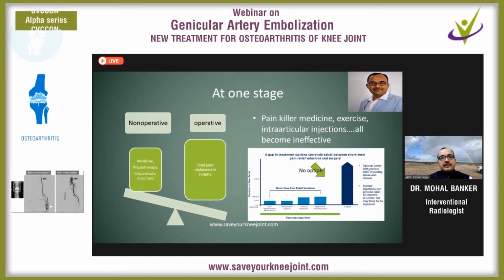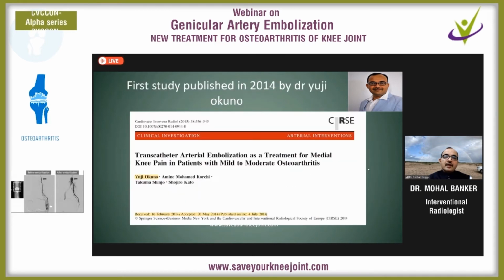So in osteoarthritis of knee joint patients, when the patient starts complaining of pain, we try all these non-operative treatments, giving painkillers and some intra-articular injections and physiotherapy. But at one stage, all these non-operative treatments stop working, and then the only option for the patient till date is a replacement of the joint. That's a major surgery, and you are going to lose your natural joint. Till date, there are no other options available in between this non-operative and operative.